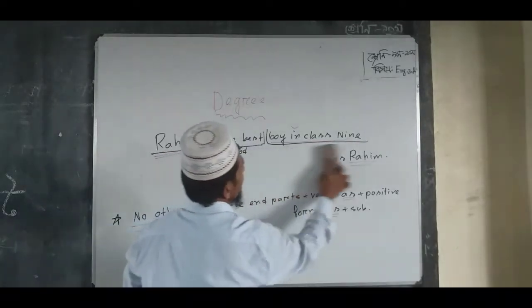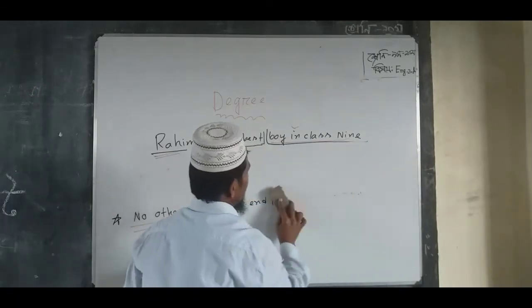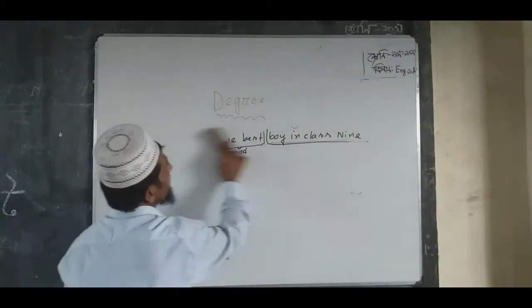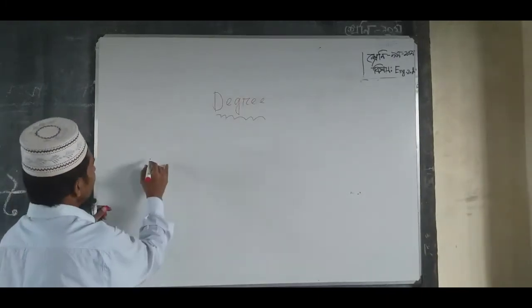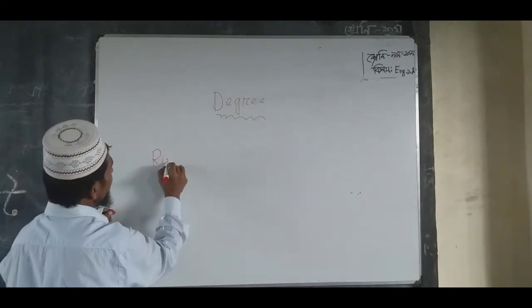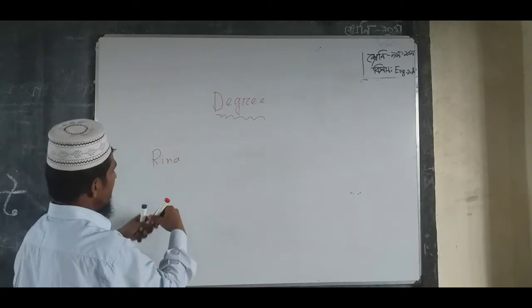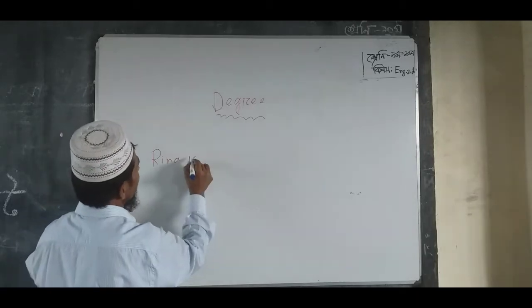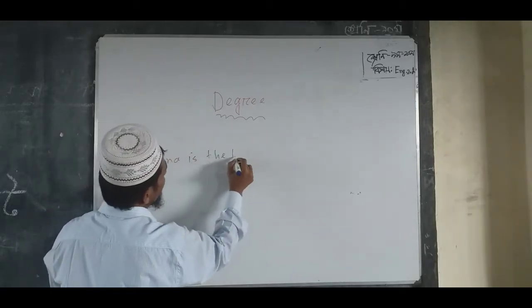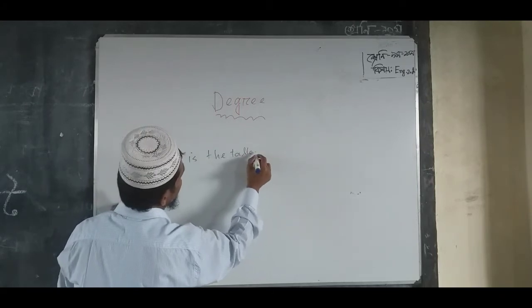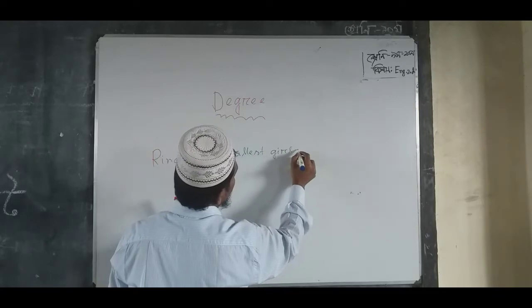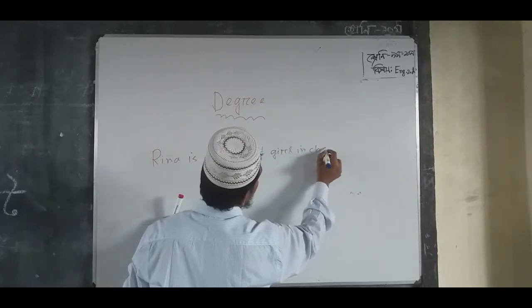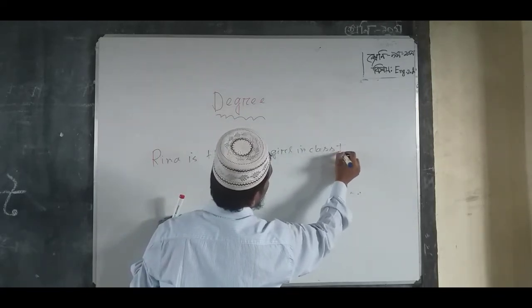Dear students, I am giving another example. Rina is the tallest girl in class 10.